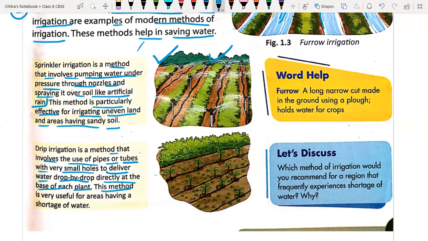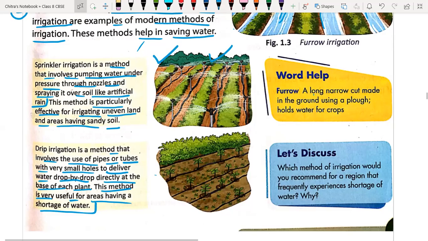Okay, this method is very useful for areas having a shortage of water. So this is very effective for saving water. Modern techniques require less water and save more water, and by using less water we can irrigate more crop field area. Again, it is a very useful technique by which we can save water.